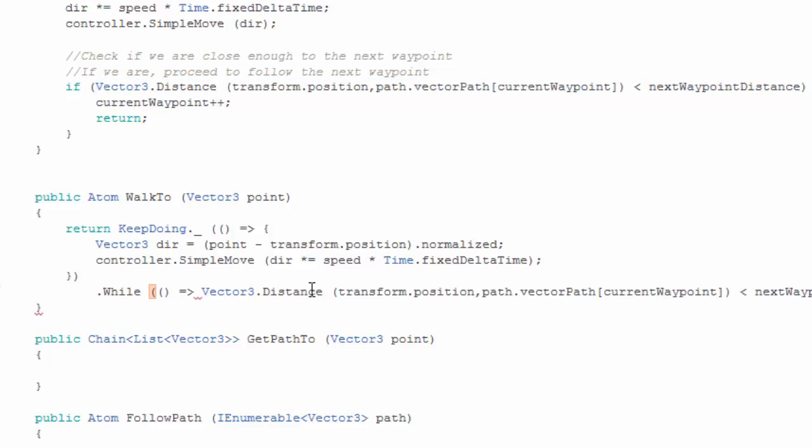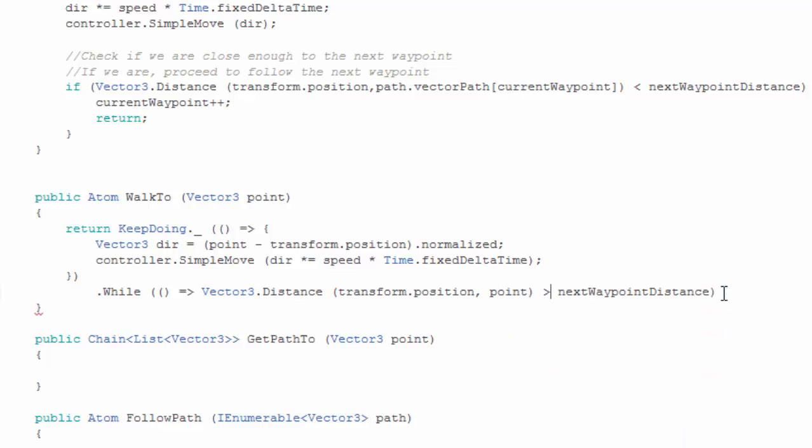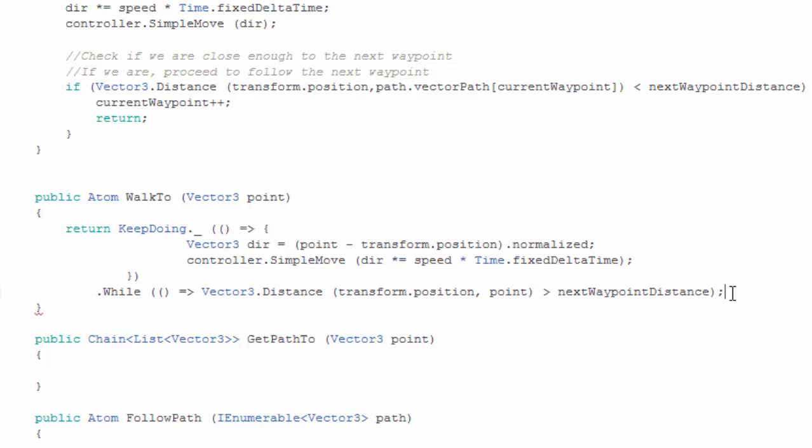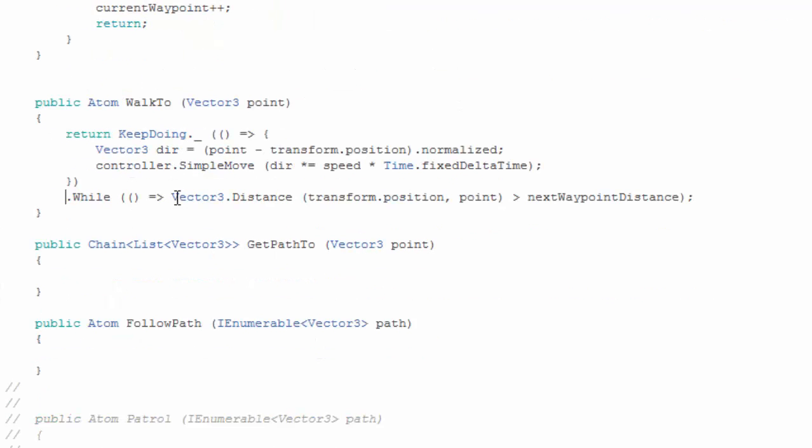That is, we want to do that while we are far enough from the point we want to go to. So we can already walk to a point with this walk to item.